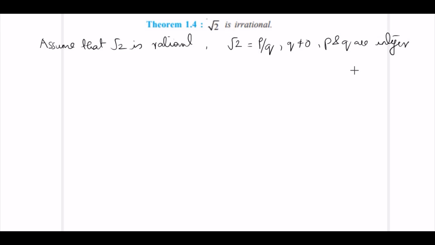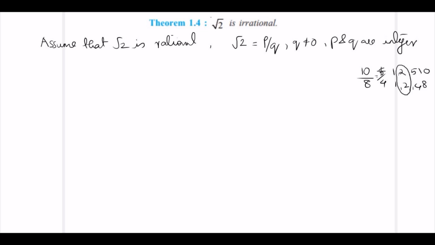If you take the example of 10 and 8, this is a rational number. 10 has factors 1, 10, 2 and 5, and 8 has the factors 1, 8, 2 and 4. So here you can see 2 is a common factor among the two numbers. If you divide by the common factor, you will get 5 by 4. When you check this rational number, 5 and 4 are co-prime. Here 5 and 4 have only 1 as their common factor. So the numbers that have only 1 as the common factor are called co-prime numbers.